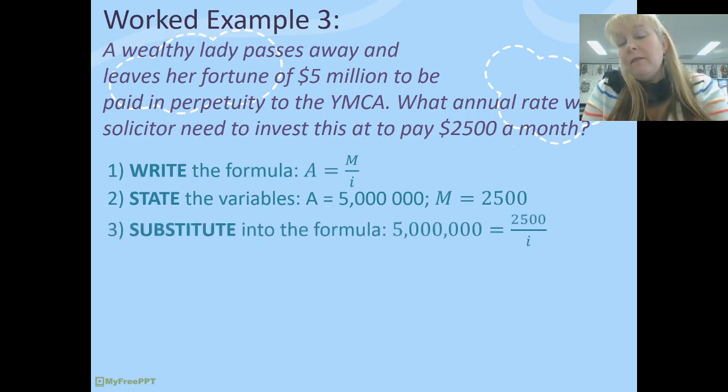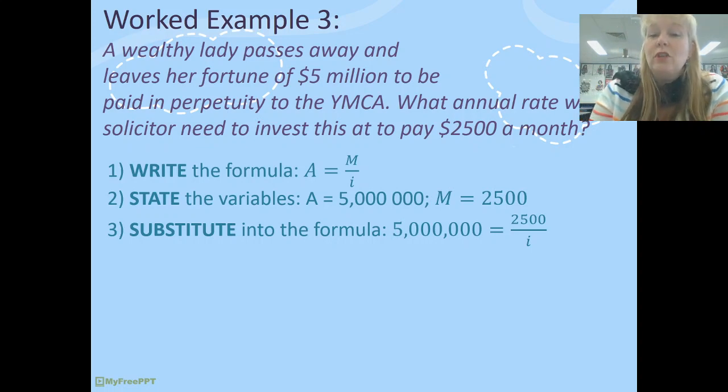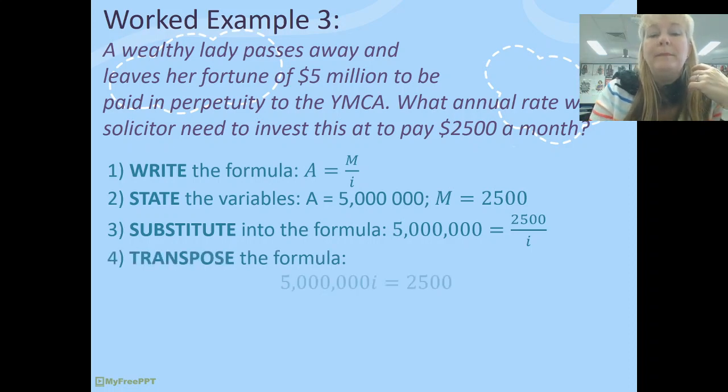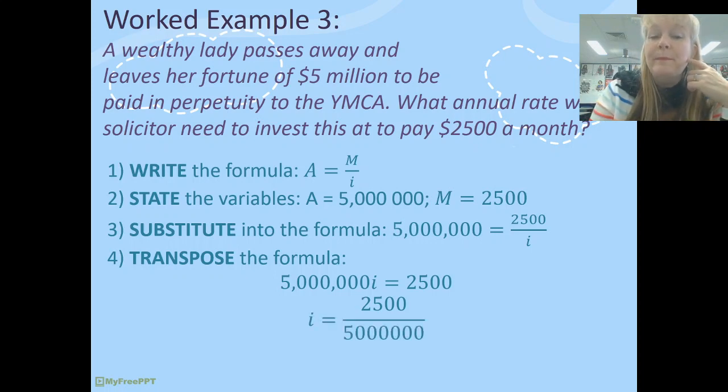Substitute that into the formula. Now this time, the variable I is on the denominator as always, because that's where it is in the formula, but I need to get it all by itself. So at the moment, I'm going to multiply both sides of the equation by I. This is transposing our formula. Now, I still haven't solved for I yet. Now I've got 5 million I equals 2,500. So I need to divide both sides by 5 million. And now I end up with an interest rate of 0.05% per month.